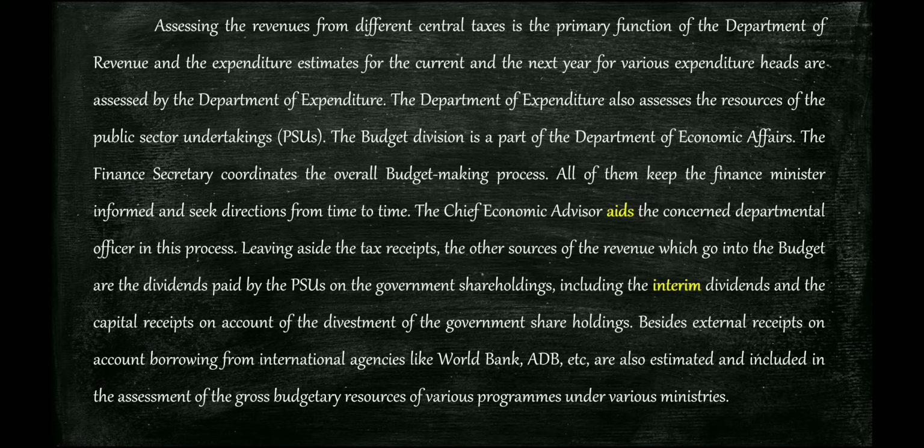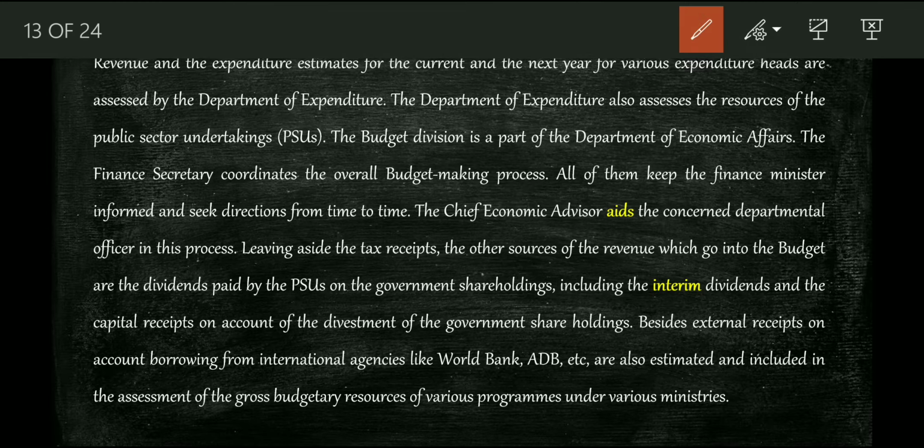The finance secretary coordinates the overall budget making process. All of them keep the finance ministry informed and seek directions from time to time. The chief economic advisor aids the concerned departmental officer in this process, which means aids in the sense helps, right? The chief economic advisor helps.